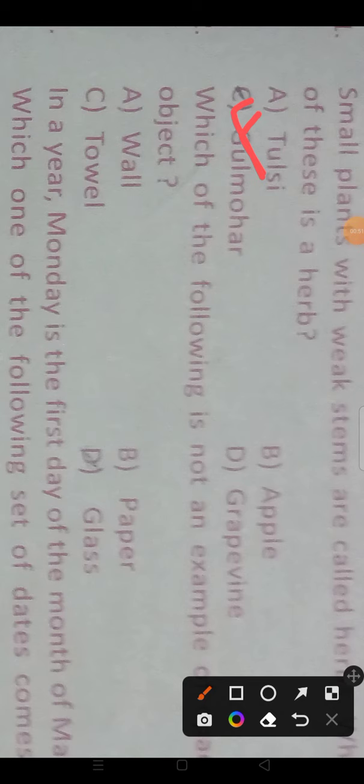All other trees are herbs. Exactly the word "not" should be here. The question should be: which is not a herb? Here gulmohar is not a herb, but all other three are herbs. So the correct option will be C.